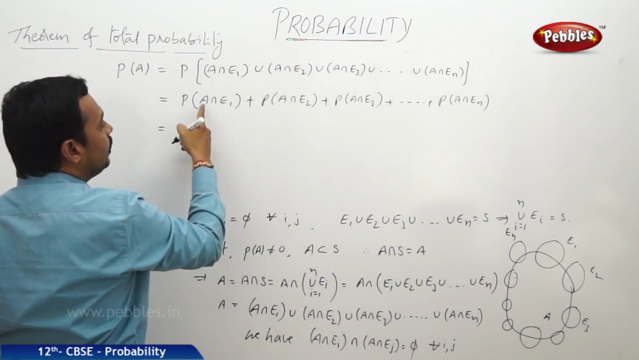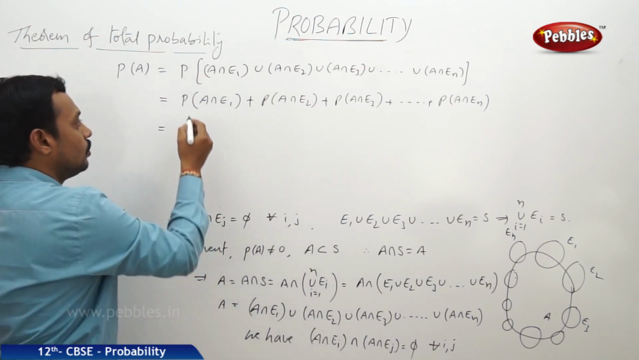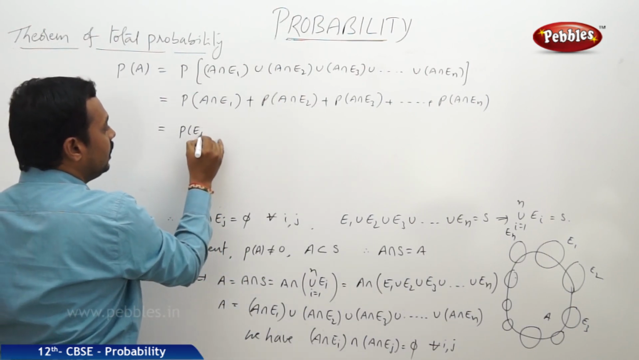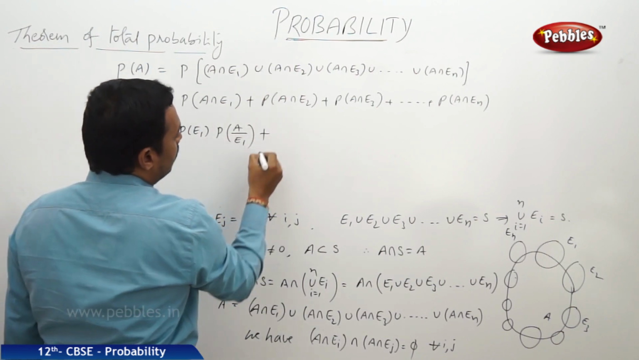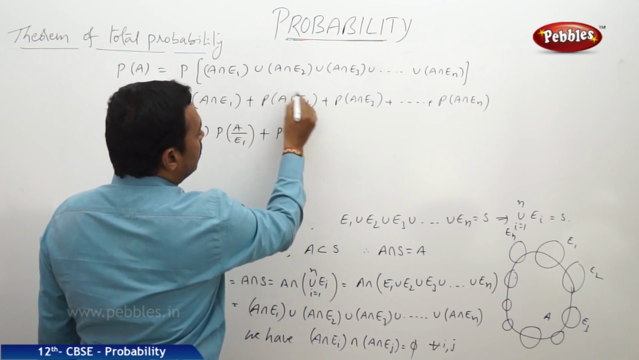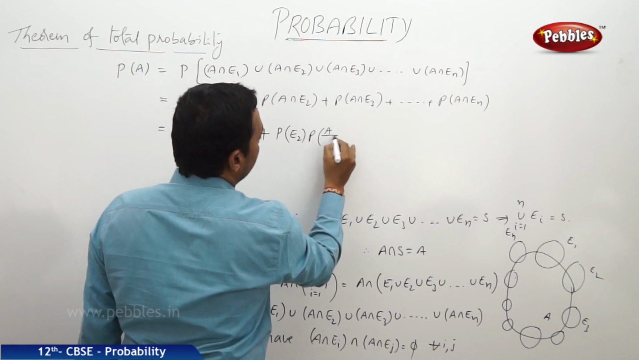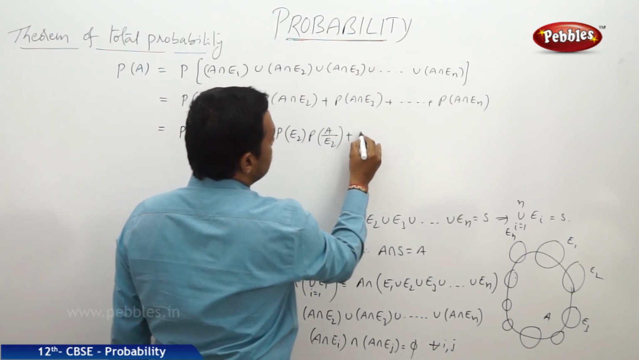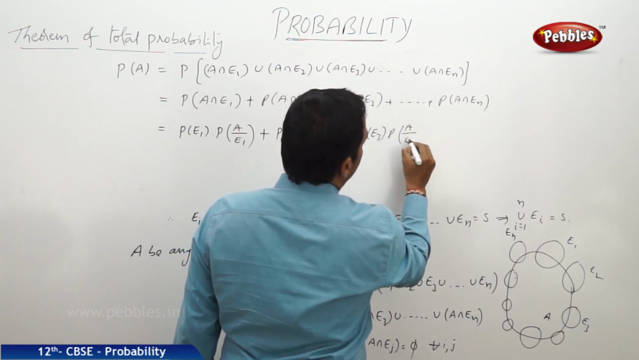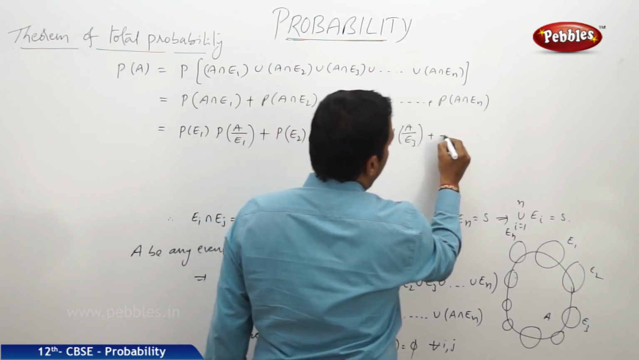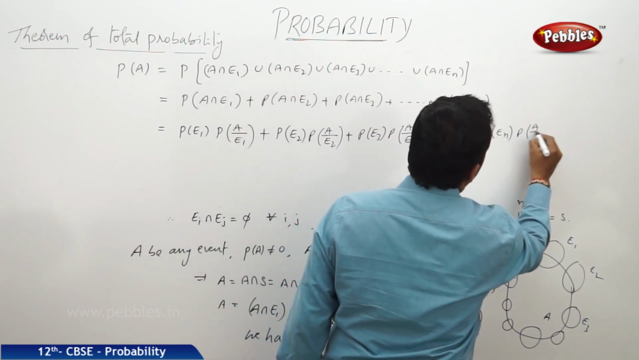Now, probability of A intersection E1, according to the multiplication theorem, we can write it as P of E1 into P of A by E1. And by the multiplication theorem, it can be taken as P of E2 into P of A by E2, and this one is P of E3 into P of A by E3, plus so on, P of En into P of A by En.